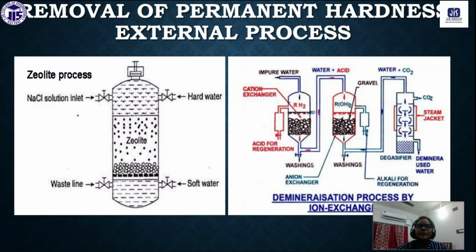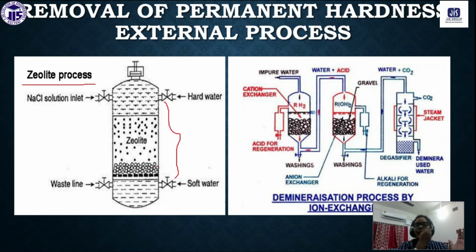Now the next process is the zeolite process. Zeolite is sodium aluminosilicate. This is the structure of zeolite, and we have a number of porous sites of different sizes.